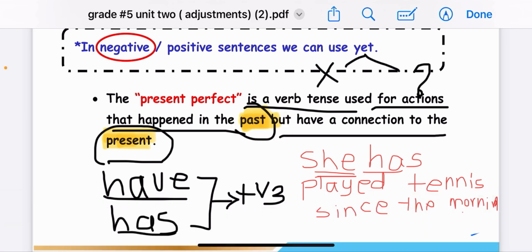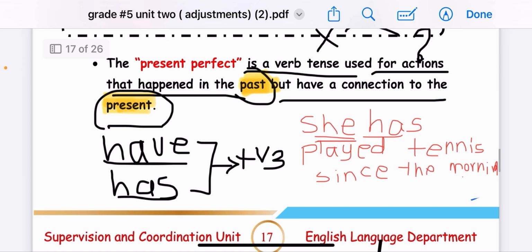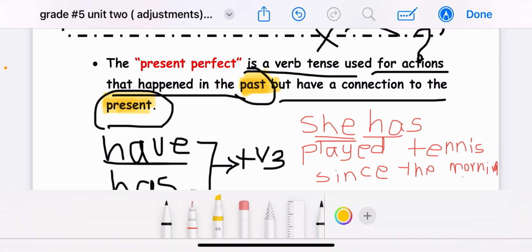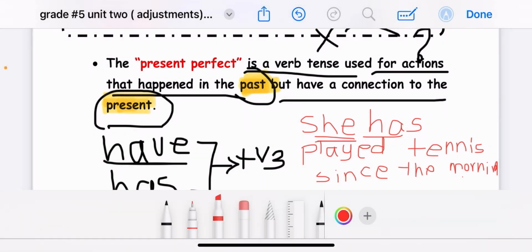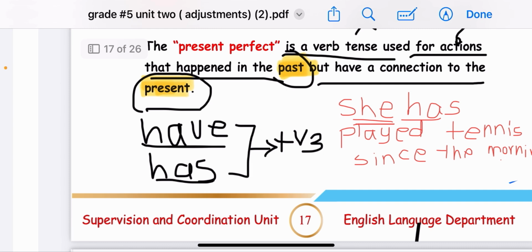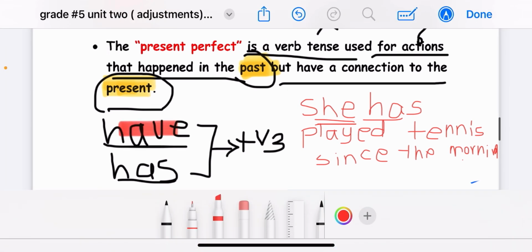What is the form of a present perfect? It's super easy. Look at me here. We use have. Let's use another color here because we want to change. We use have, okay? Have with the plural noun, and has for the singular, plus the verb three.